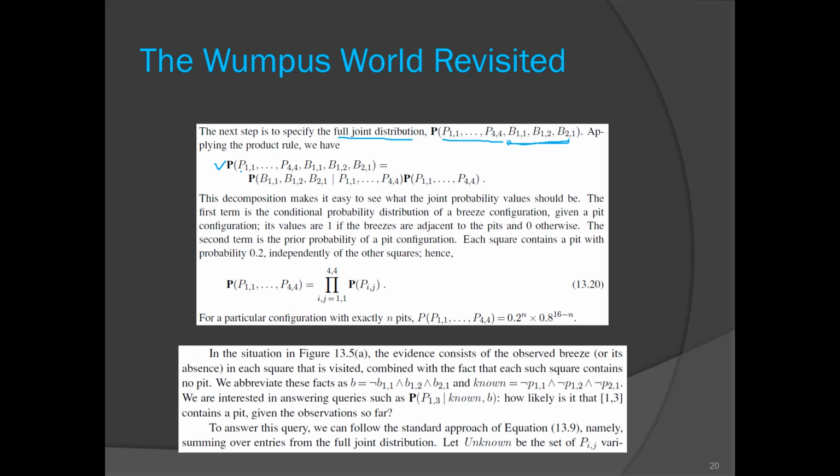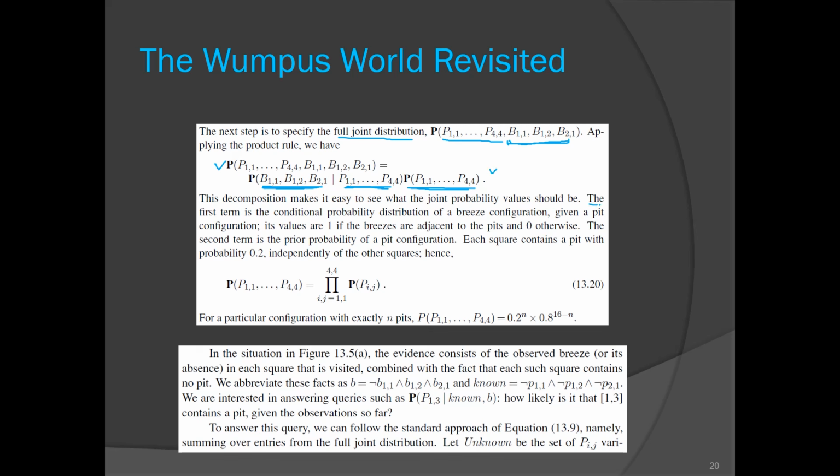So we have that on the LHS, and then we can apply the product rule. These are our breeze variables, given this pit configuration. So you know the product rule, right? Whatever is in the condition, you have to multiply by the probability of that. So the probability of the breeze configuration given the pit configuration, multiplied by the probability of the pit configuration. This is how you can interpret this equation.